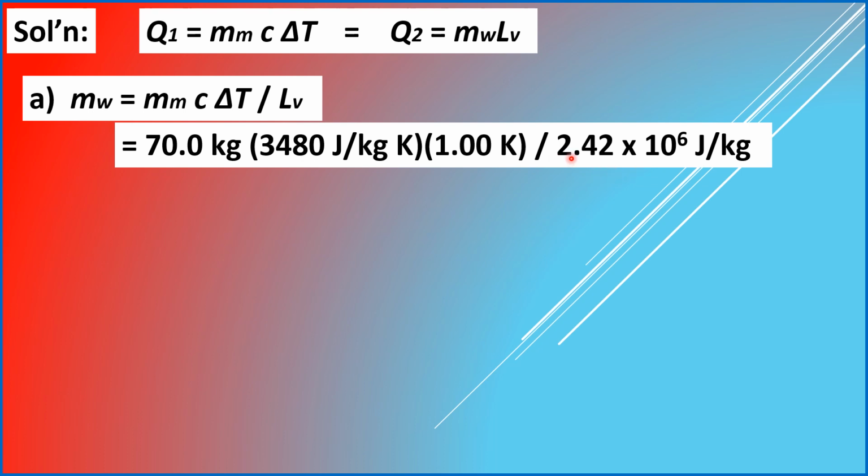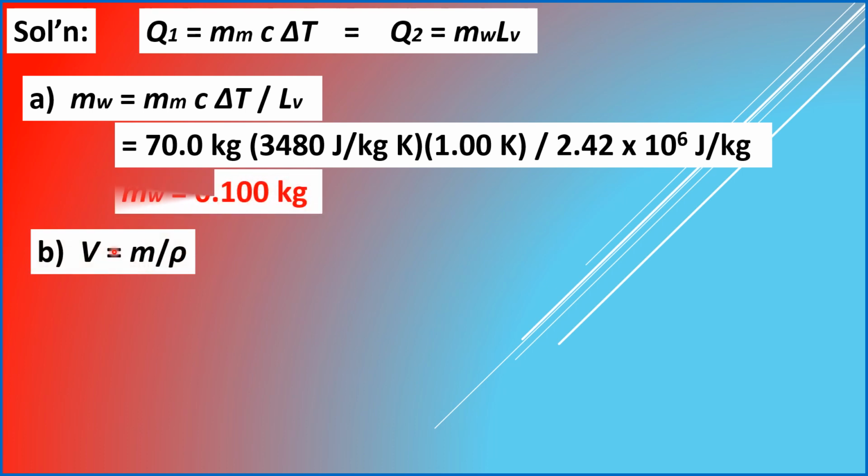It is equal to 2.42 times 10 to the 6 joules per kilogram. And simplifying, we will get the value of the mass of the sweat that evaporates, or the amount of water that you have to drink for replenishment, equal to 0.100 kilogram, or exactly 100 grams.